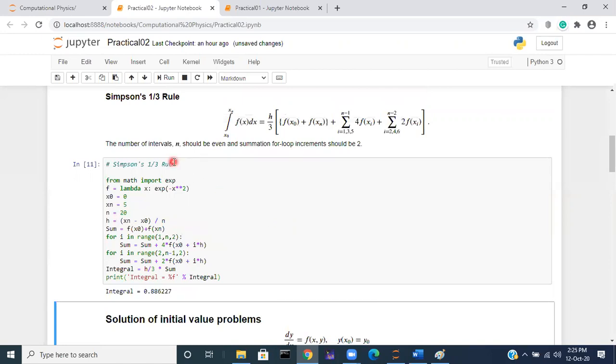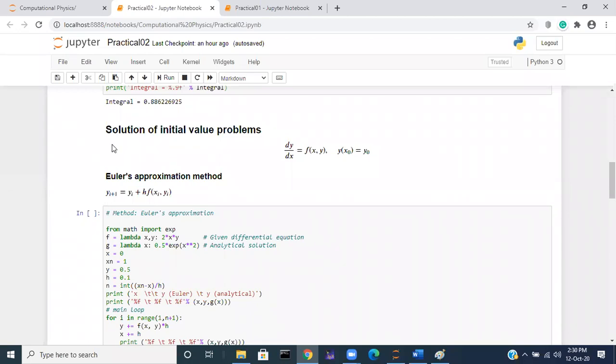With computer programming, within a fraction of a second the computer will give you the answer. So let me pause the recording here.